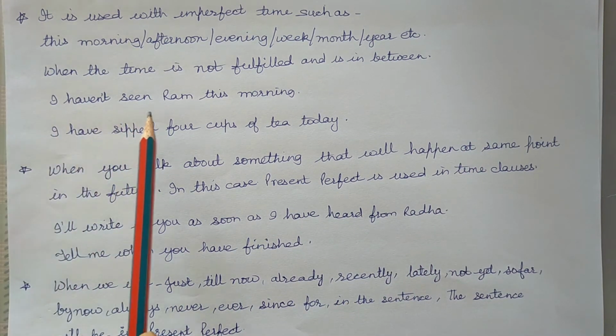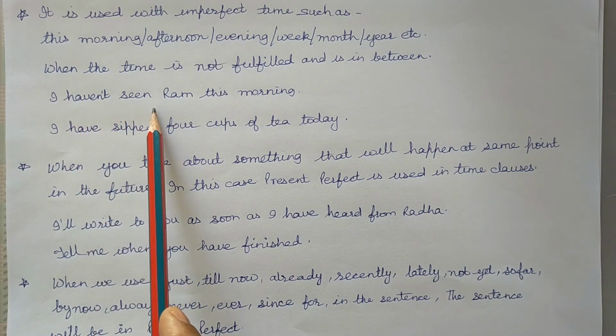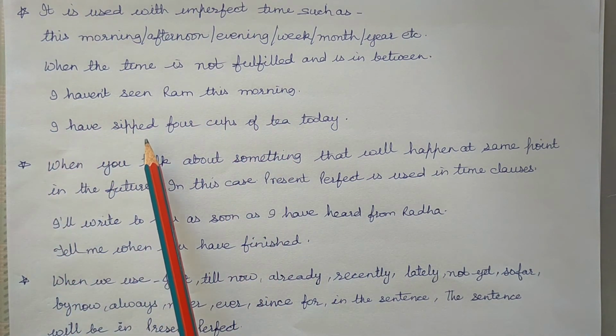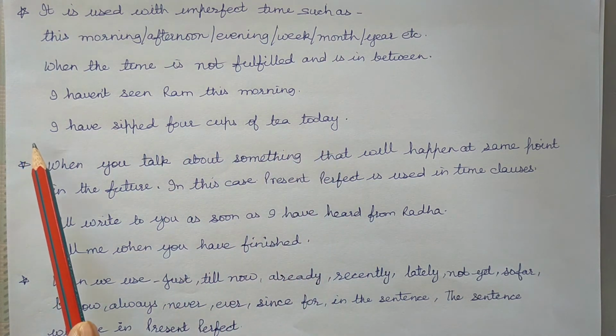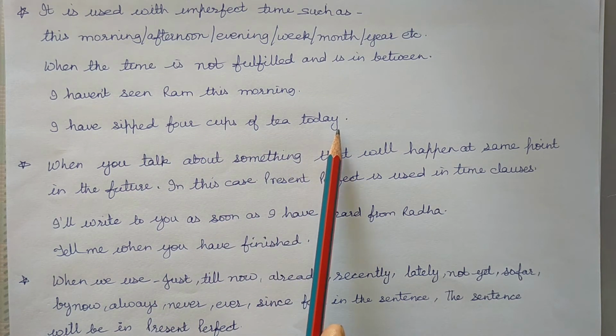Example, I haven't seen Ram this morning. I have sipped 4 cups of tea today.